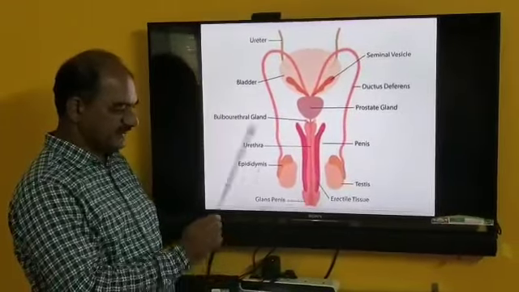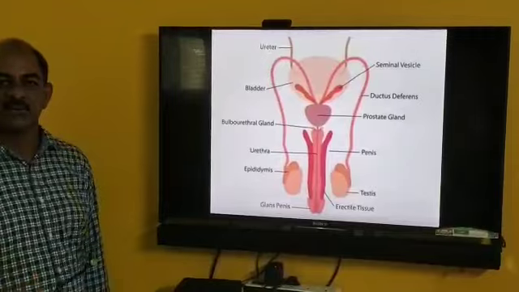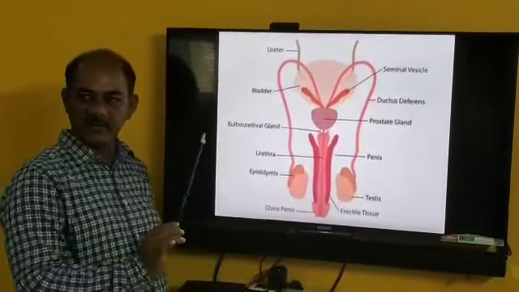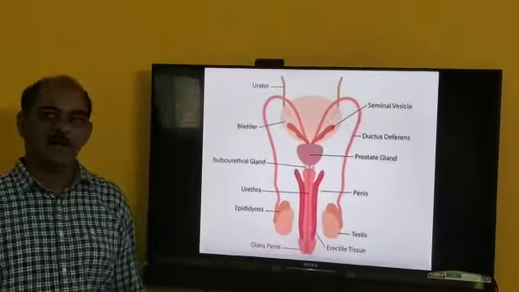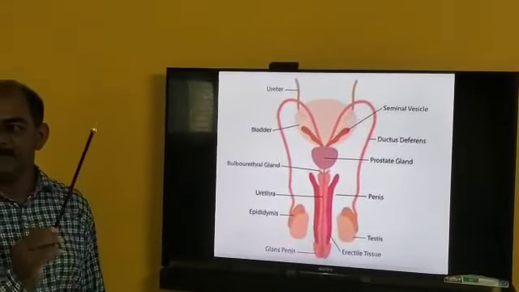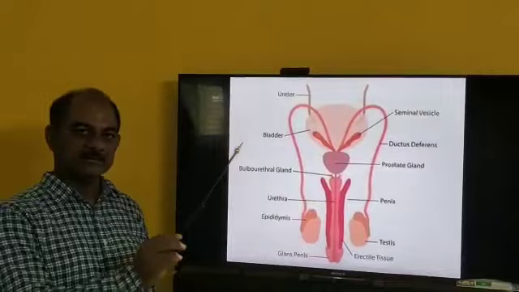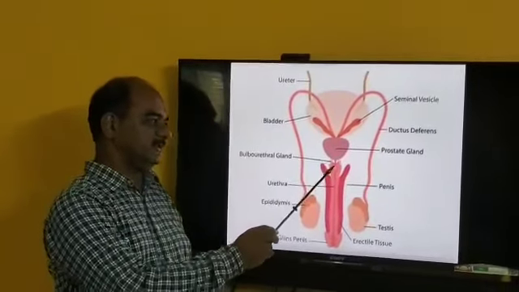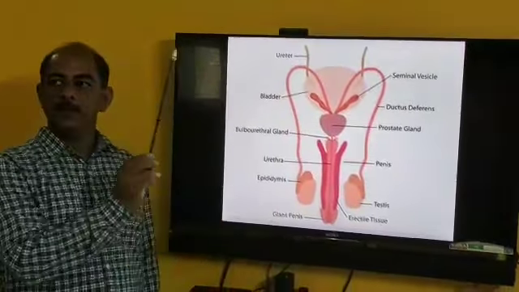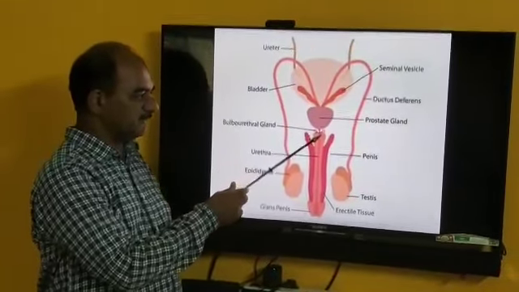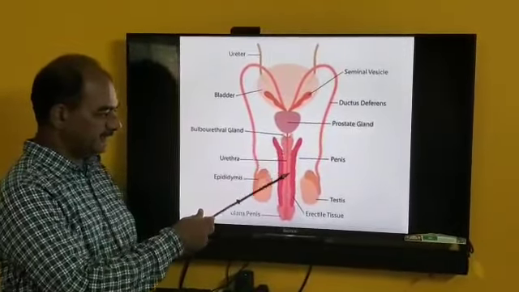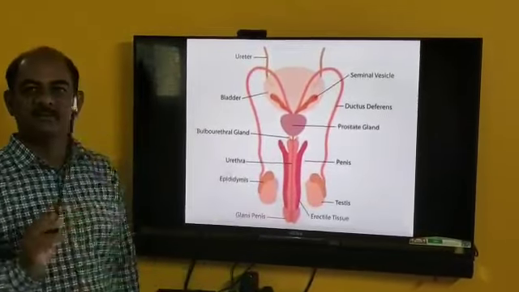And where the glans penis is present, that part is called the penile urethra. So one is the penile urethra, another is the membranous urethra, and the third is the prostatic urethra.